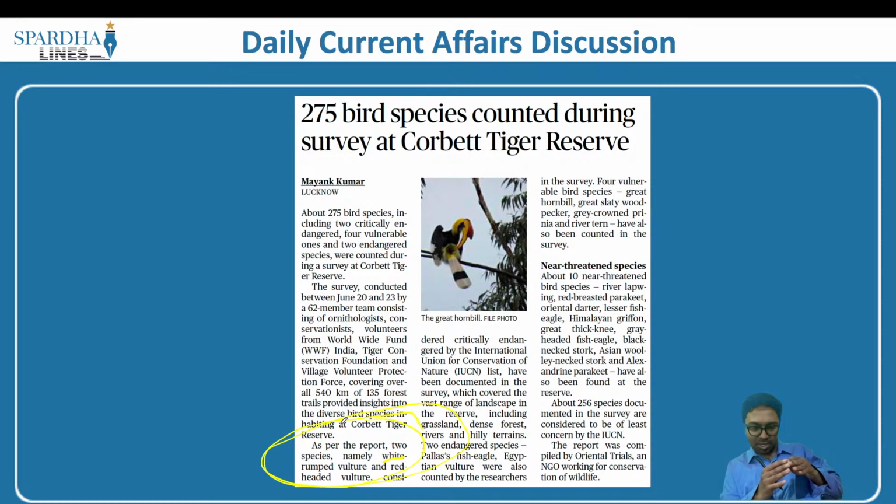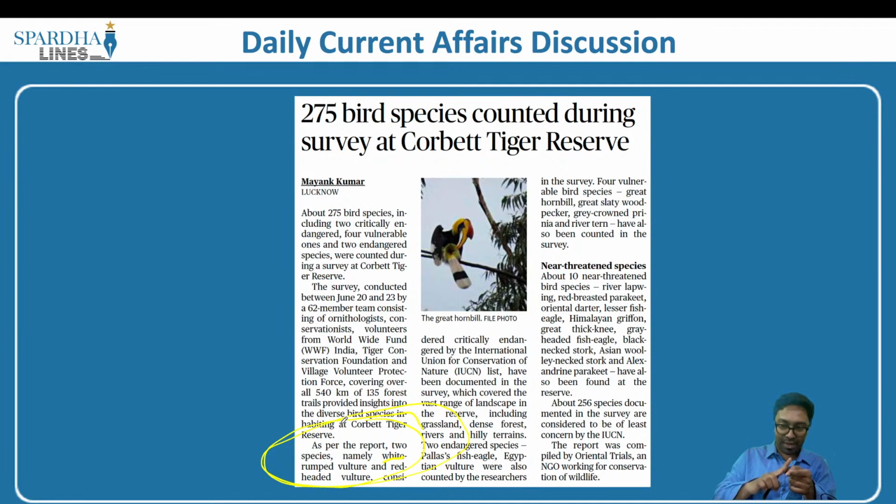Why are these species placed in the critically endangered category? That is because of a medicine called diclofenac. This diclofenac is administered to animals like cattle, cows, buffalo, and so on. When they pass away, the carcasses of the cattle are ultimately eaten by the vultures.